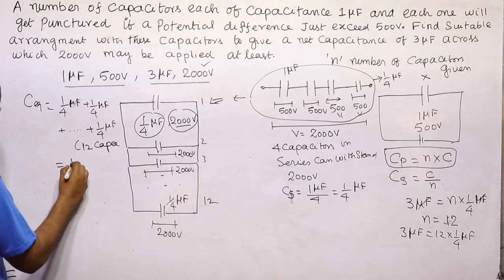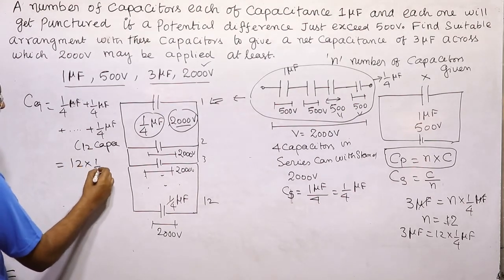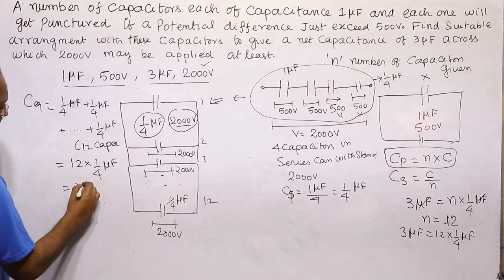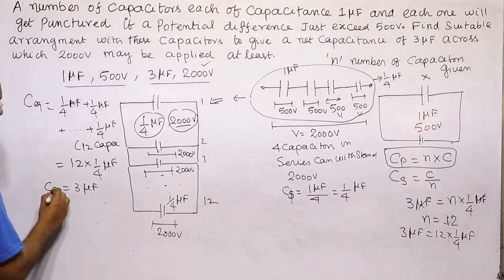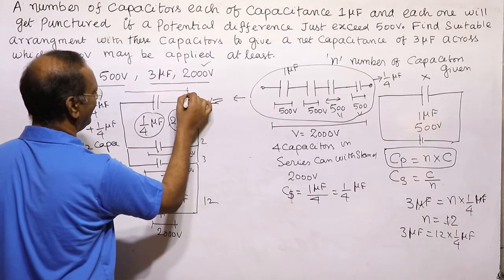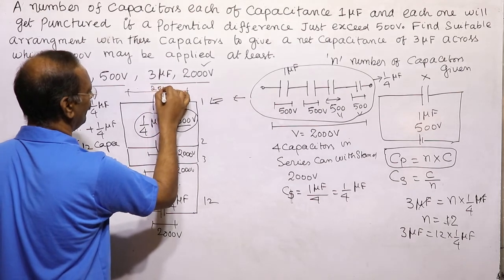So this is equal to 12 into 1 by 4 microfarad, which is 3 microfarad, C equivalent. It means it can withstand a voltage of 2000 volt.